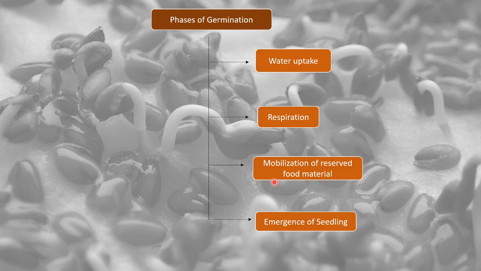It is not a food that can move. It is not a food that is soluble. So the food reserves have to get mobilized so that the embryo can utilize it, and the last step is the emergence of seedling, that is, after every change has taken place. Then the seedling is capable of growing.